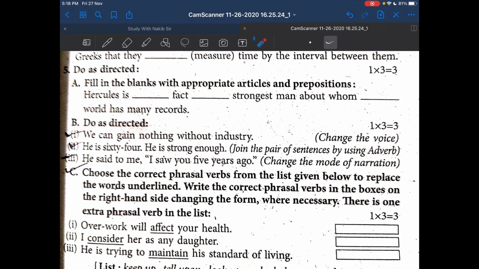Now part B, do as directed. The first one, we can gain nothing without industry. Change the voice. And number 2, he is 64. He is strong enough. Join the pair of sentences by using adverb. And number 3, he said to me, I saw you 5 years ago. Change the mode of narration. So this is part B.